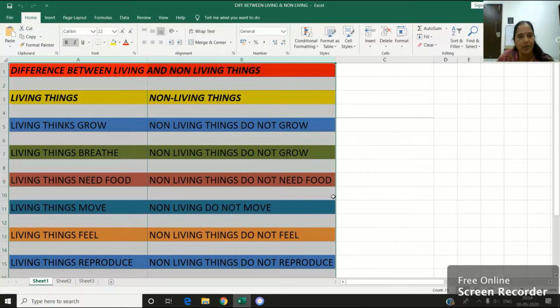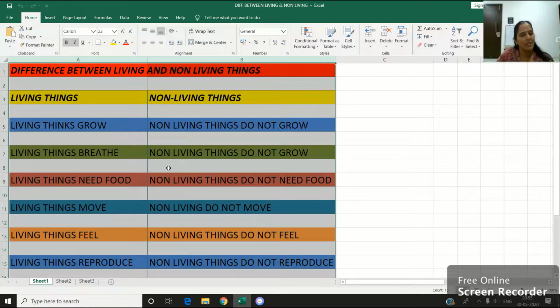Differentiate between living and non-living things. Living things grow, which means the living organism undergoes growth and development. Non-living things do not grow. Non-living things are not sensitive and do not respond, which means there is no development.